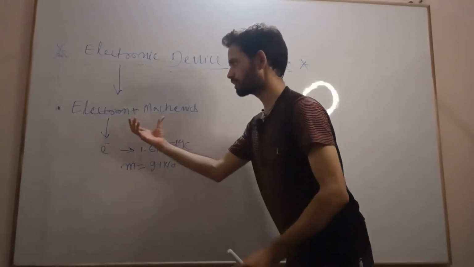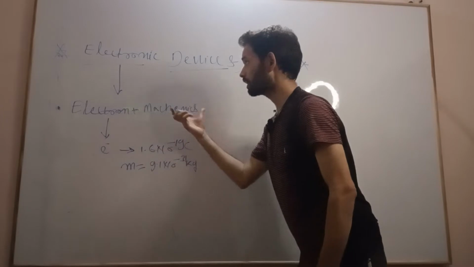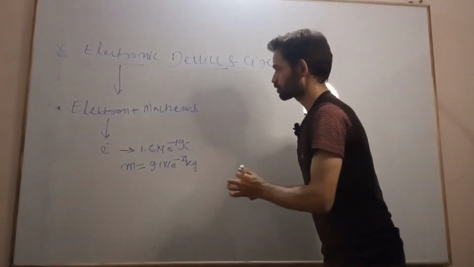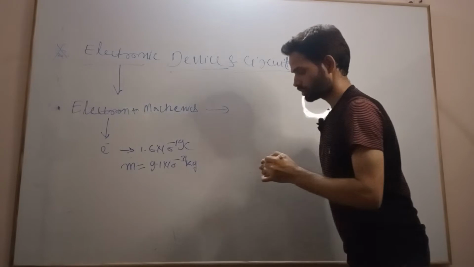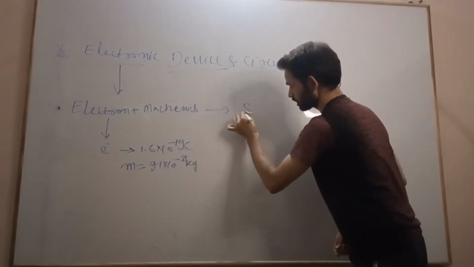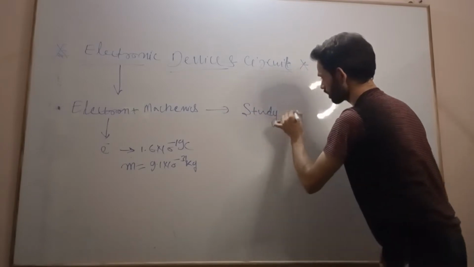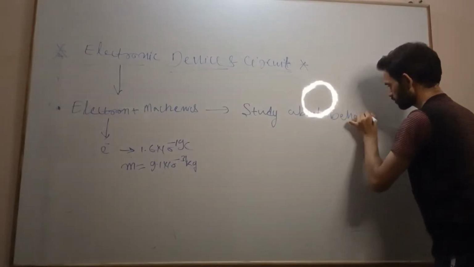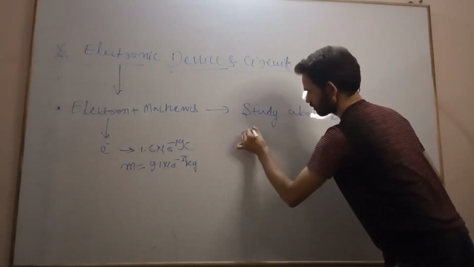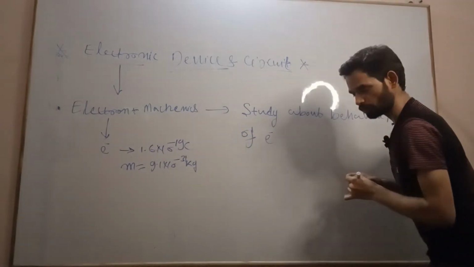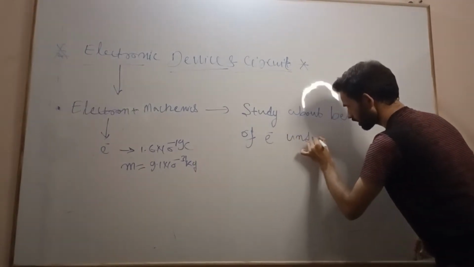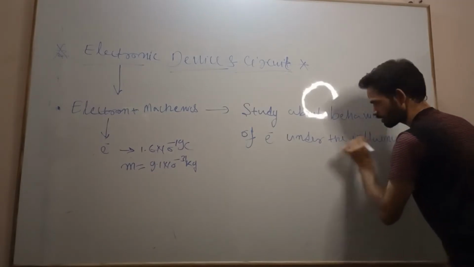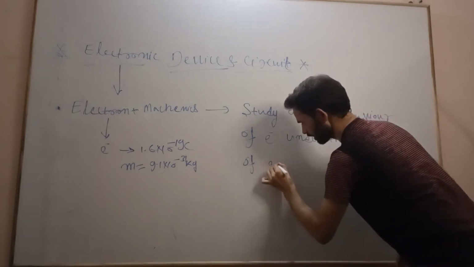Now this mechanics, electronics is a combination of these. It is the study of the behavior of electron under the influence of electric field.